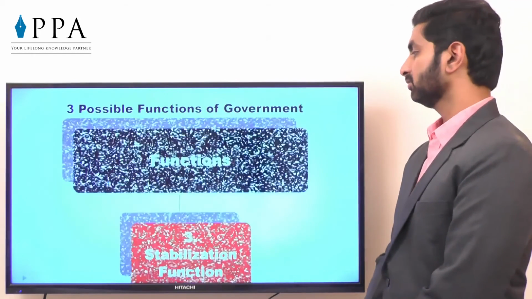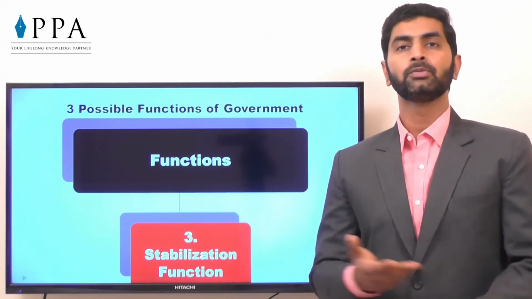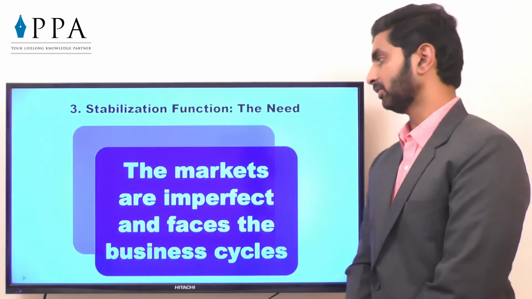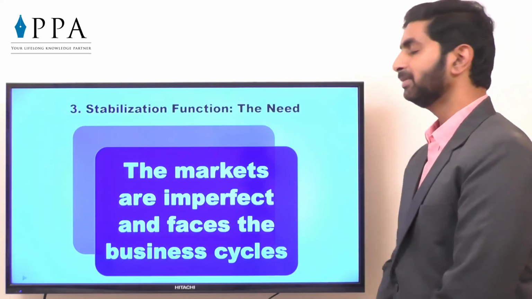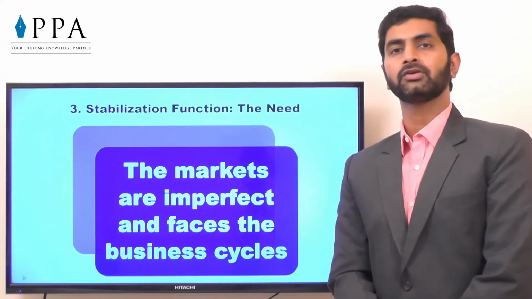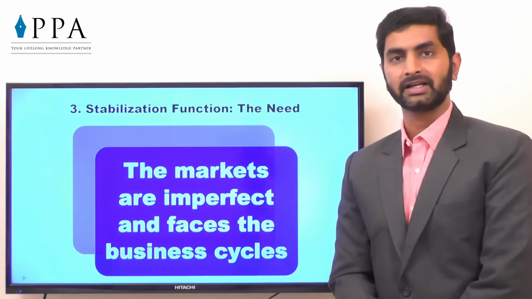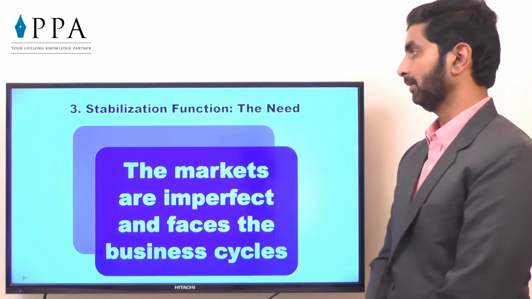Moving towards the third function, that is stabilization function. To stabilize means to make everything at par or to avoid the negative impact of something. The markets are imperfect and face the business cycles. As we know, every market goes through the business cycles. Sometimes there is a boom or sometimes the overall market comes down. Again, the market looks towards the government to help them.